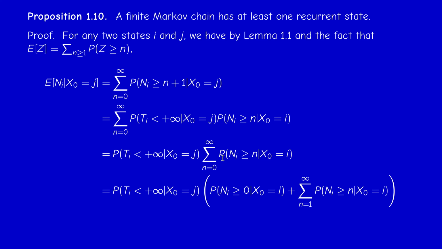And now I split this summation into two terms. The term for small n equals 0 and the term starting from 1. Now what's that? N_i is an integer valued random variable, so this probability is 1 actually. So I get this relation between the conditional expectation of N_i starting from j and the conditional expectation of N_i starting from i.